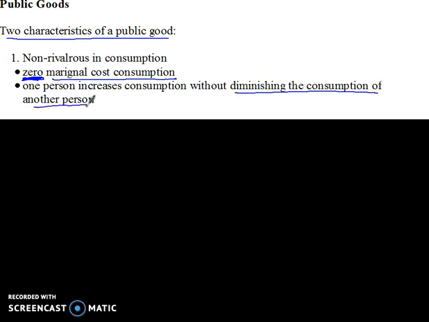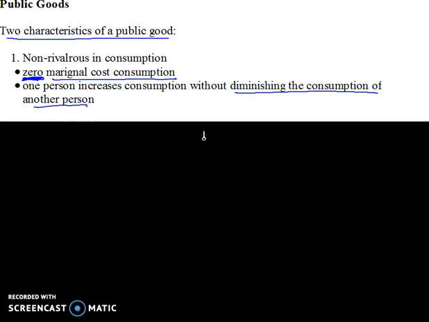The example I used on a previous video was air. If I start breathing more air, it doesn't really take away air from another person. But if I have a car, that means that another person doesn't have that car. So air would be non-rivalrous in consumption, and the car would be rivalrous in consumption.